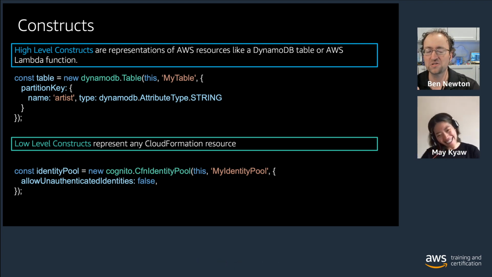One other point is that if you want to use AWS SAM local to test your Lambda functions locally, you can still do that with the CDK. So you can still get the best of both worlds. This just allows you to do it in your programming language, which is a really nice way of doing it.